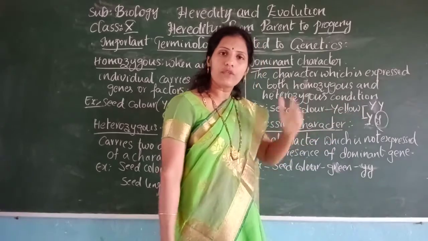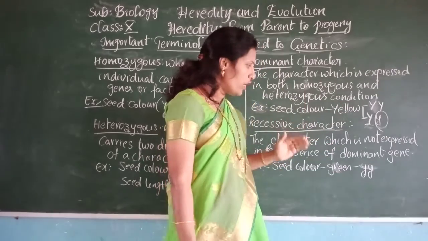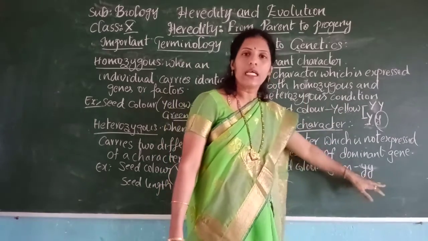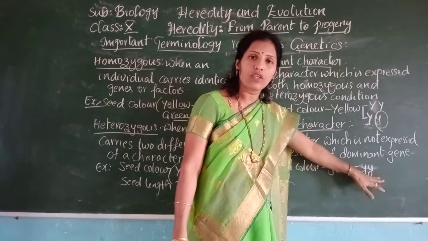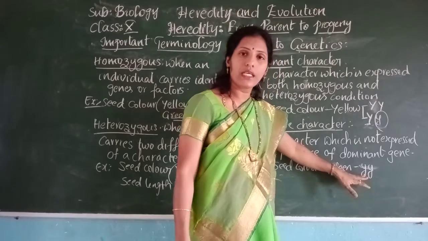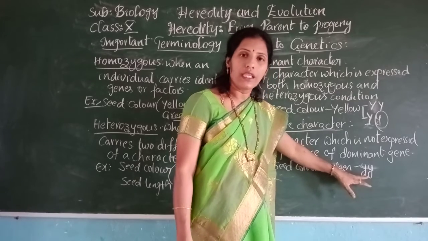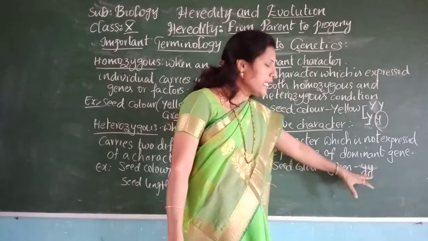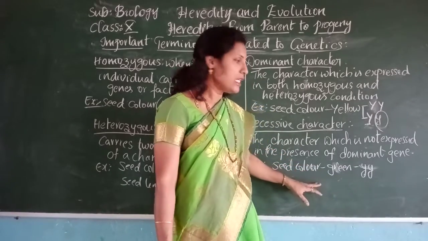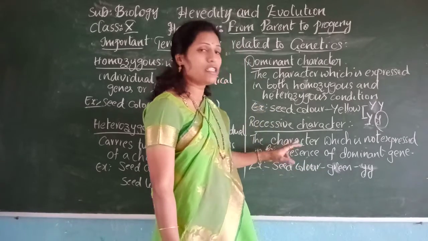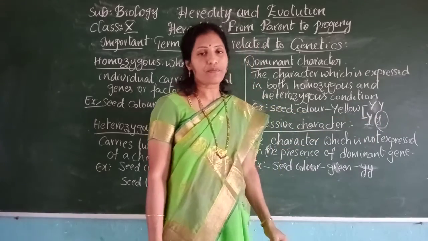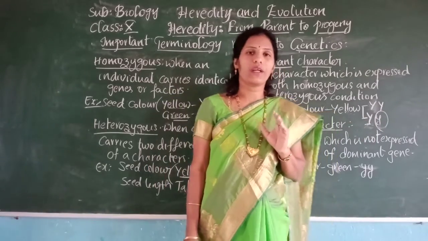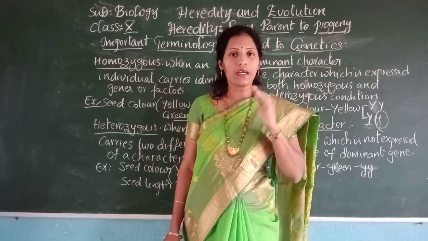We observe the green character only when both genes are carrying the genes for the green character. Only when both are genes representing the green color will it show the green character. Such a character is called a recessive character, which is not expressed in the presence of a dominant gene. So these are the important terminology which is used for the next class.